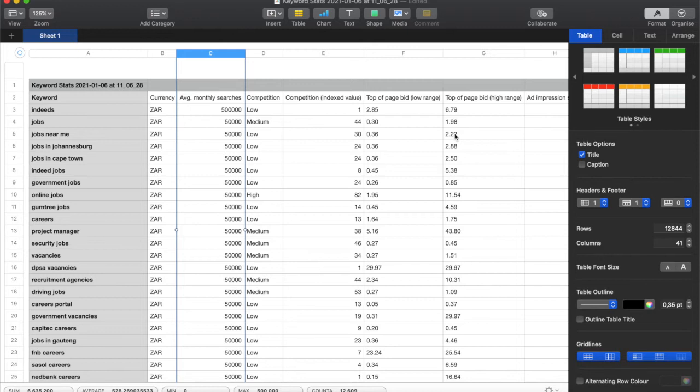All right. And then you have jobs in Johannesburg, which is also low. This is 2.88. Jobs in Cape Town, which I'm going for, is also low competition, 2.50. All right. Indeed jobs, we can't go for that because we're not Indeed. Okay, government jobs is also pretty decent. Hey, look at that, 0.85. Government jobs. So I'm going to put that in there as well.